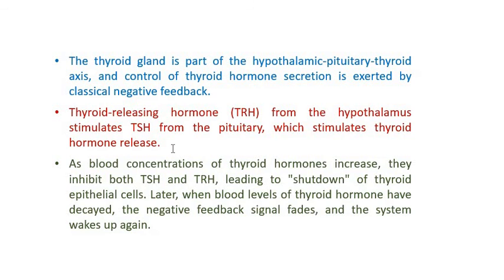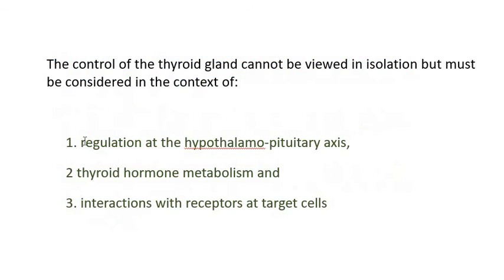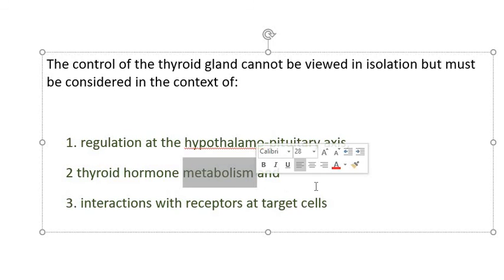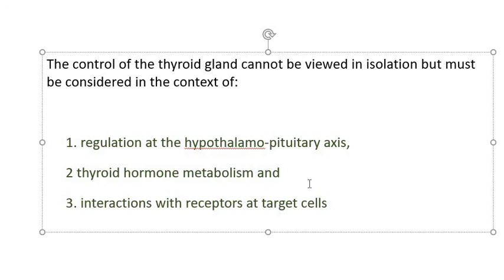So the control of the thyroid gland cannot be viewed in isolation, but must be considered in the context of three parameters, that is regulation at the hypothalamic pituitary axis, and thyroid hormone metabolism. This would also in turn regulate the thyroxine amount floating in the ECF, and interactions with receptors at target cells.